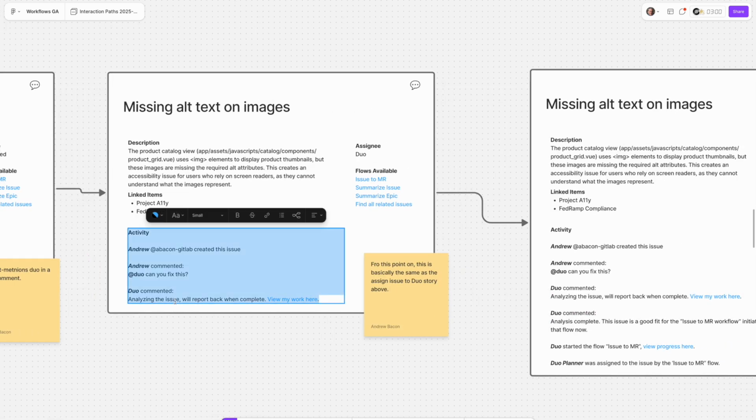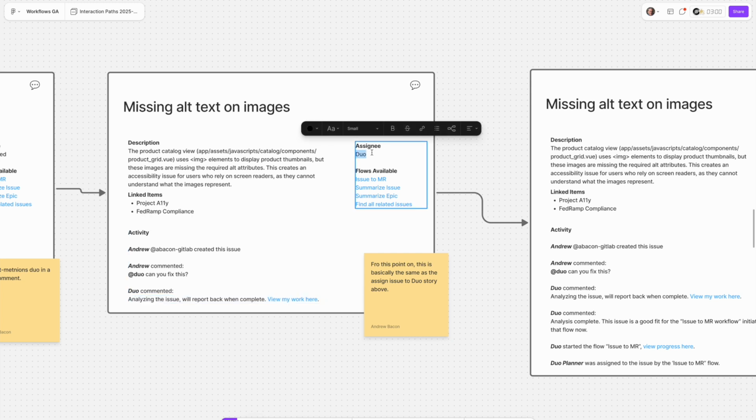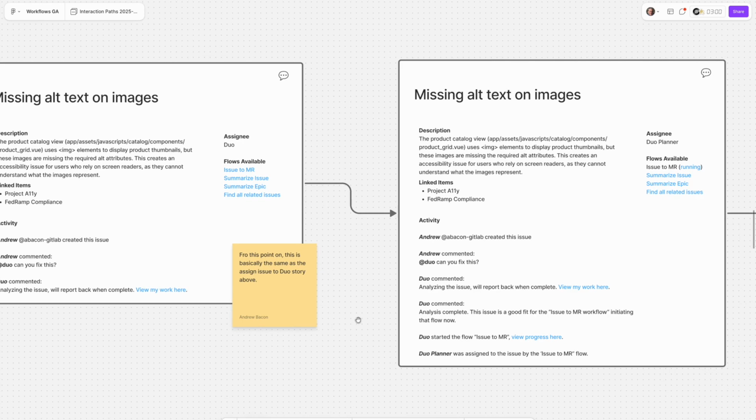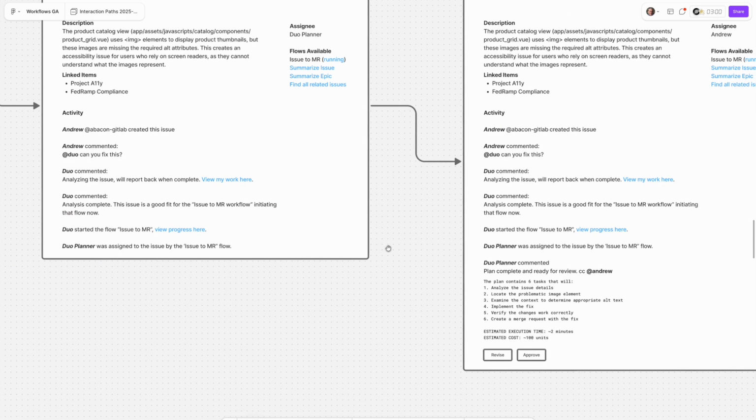And Duo can respond saying, sure, I'll go take a look at it. It assigns the issue to itself and starts taking a look. It's another way to sort of trigger that first level interaction like we did with assignment. And from there, it's maybe predictable at this point. The same things happen.